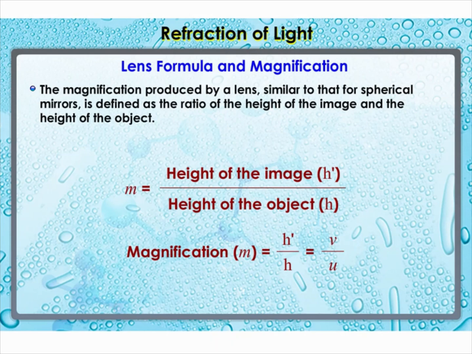Magnification produced by a lens is also related to the object distance u and image distance v. This relationship is given by magnification m is equal to h'/h is equal to v/u.